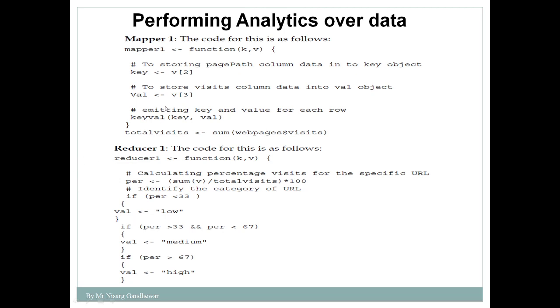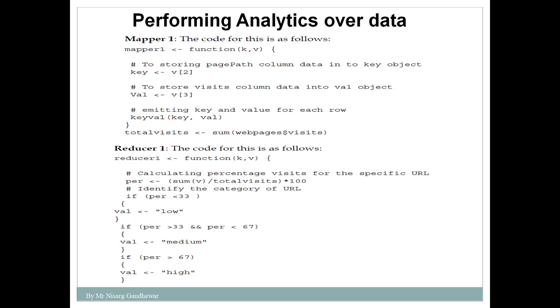After that, the output generated by mapper 1 is given as input to reducer 1. What reducer 1 will do is try to reduce that output generated by the mapper. Here we are calculating the percentage. Percentage equals sum of v divided by total number of visits times 100. You need to calculate the percentage of visits for a specific URL or web page.